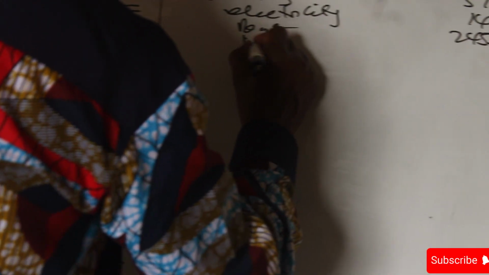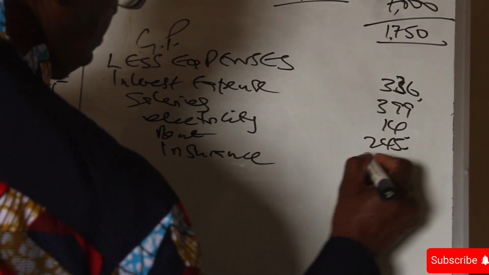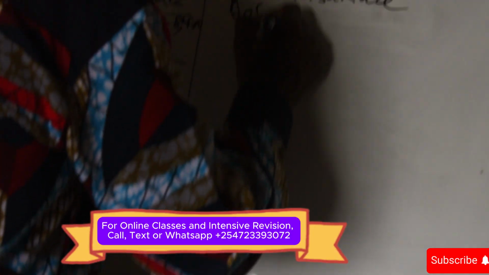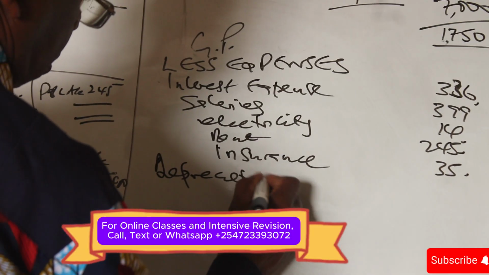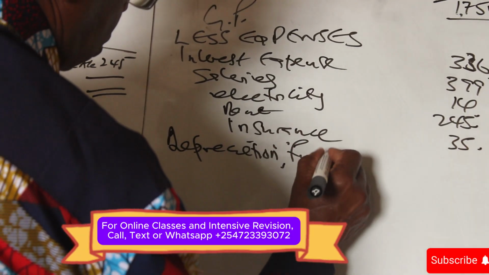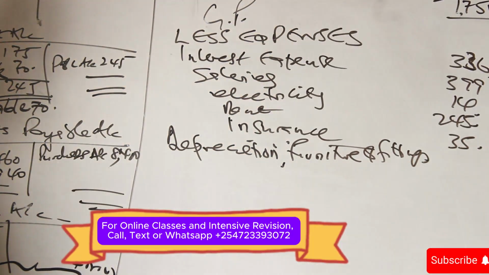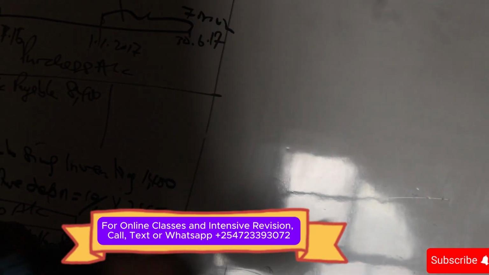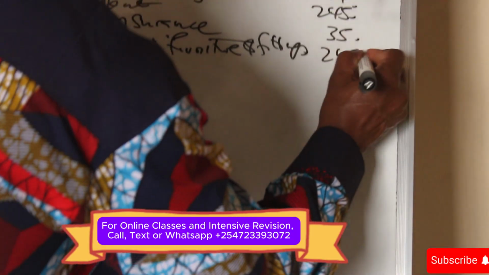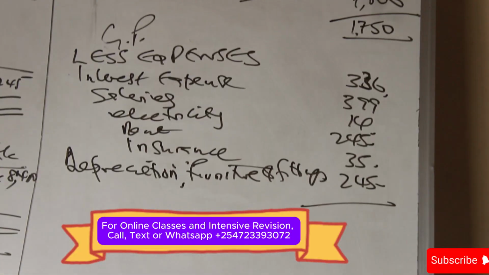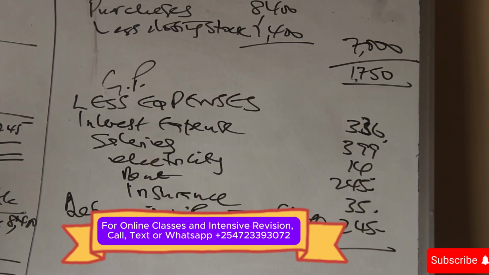Insurance 35. Depreciation on furniture and fittings is 245. And those appear to be our expenses.